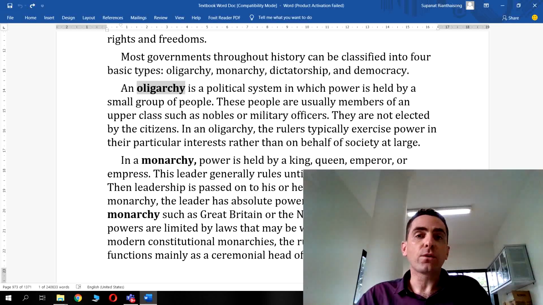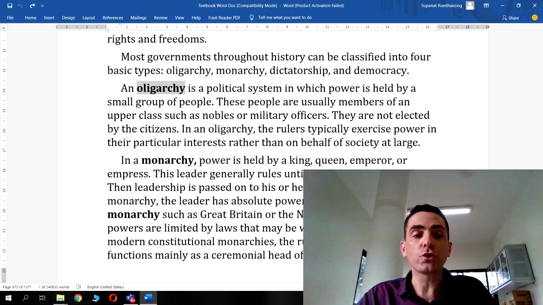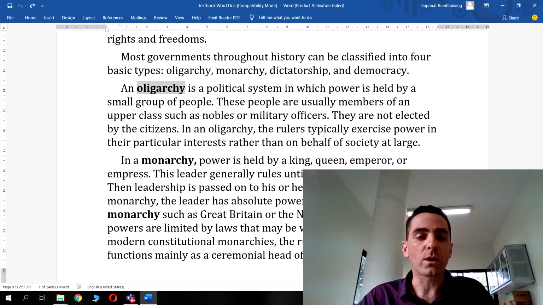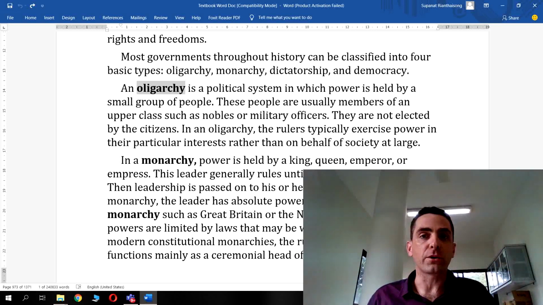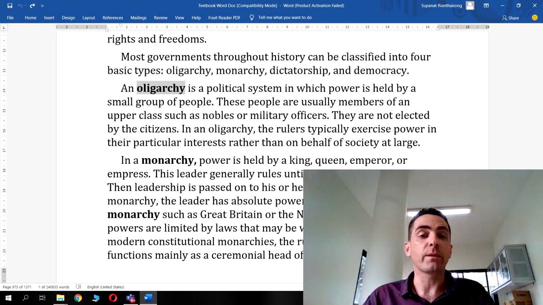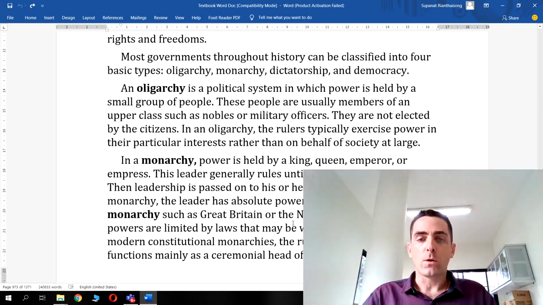So if a king, for example, is the leader of the country and it's a constitutional monarchy, well, there'll be things they have power to do and things that they don't have power to do. So a constitutional monarchy is a check on the power of monarchy. Okay, it checks it. It prevents the king or queen from wielding total control over the population. An absolute monarchy has total control. They can do whatever they want. Okay. Constitutional monarchy examples, such as the UK or the Netherlands.